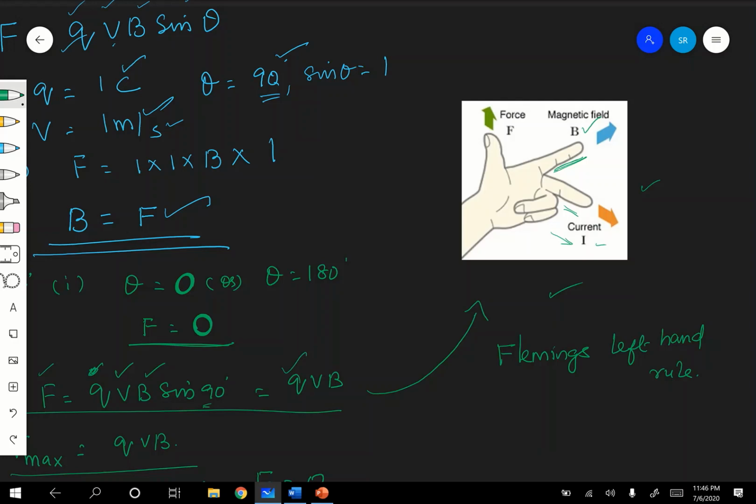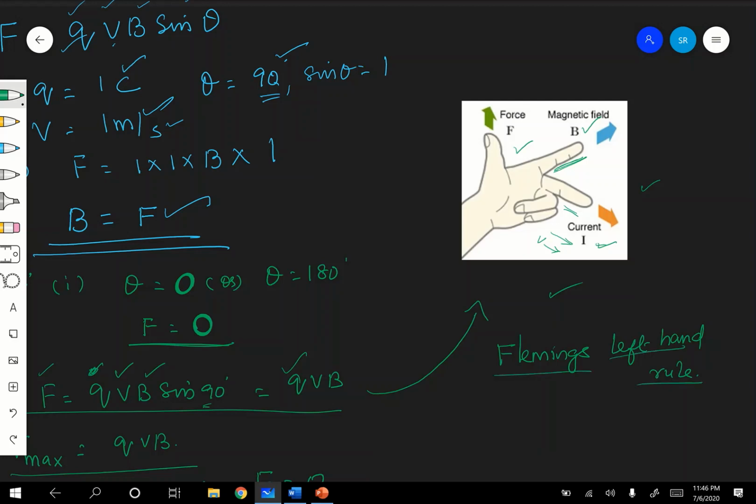Hope you are following. Q is moving with this velocity v in this direction, so that is the direction of the current. Then the thumb shows the direction of the force experienced by a moving charge in a magnetic field. This is Fleming's left-hand rule.